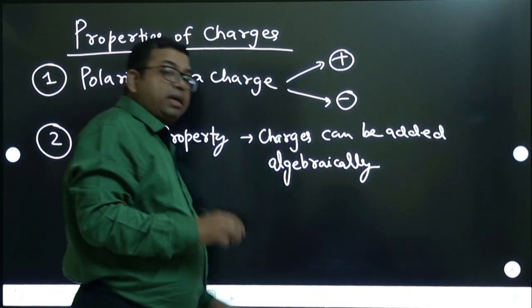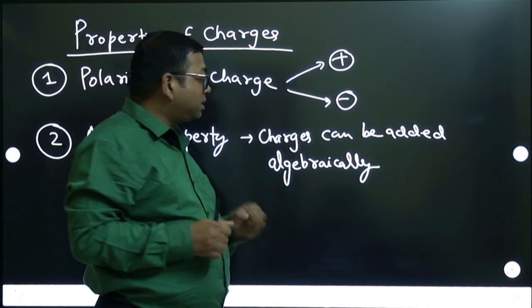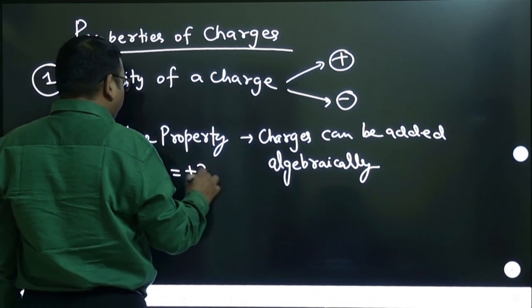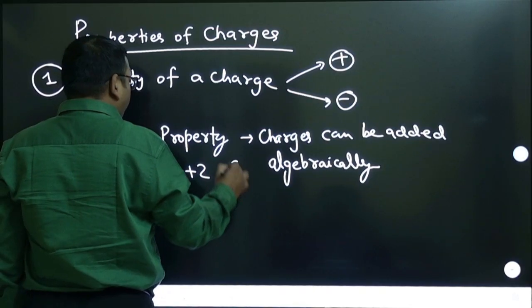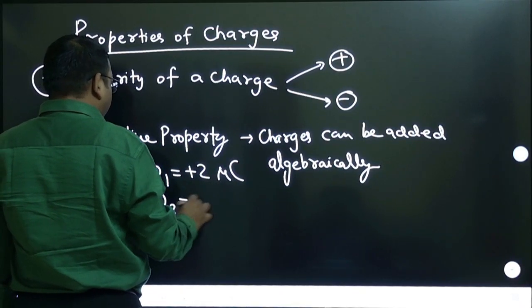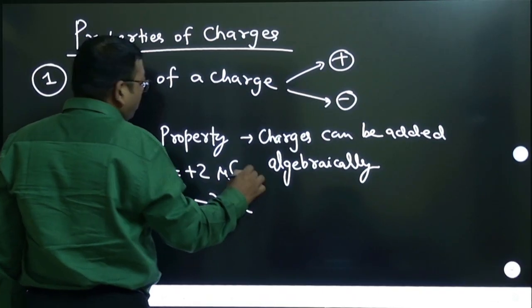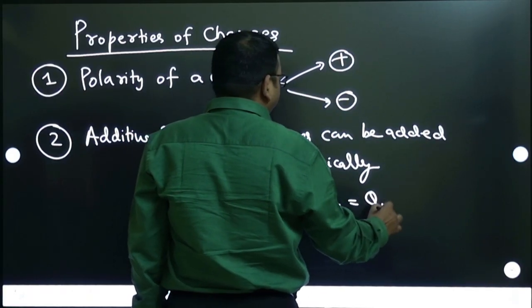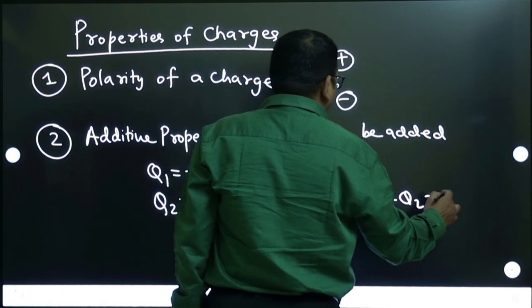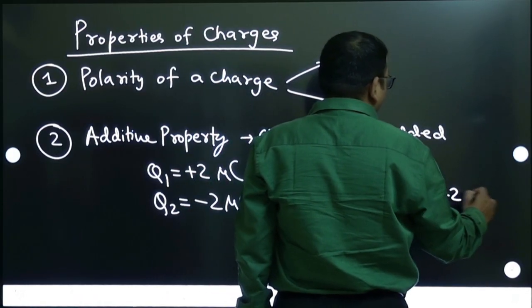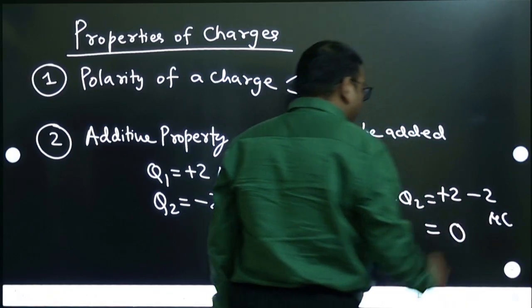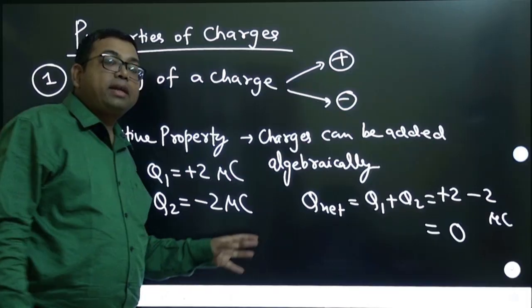We can add charges like numbers with proper sign. For example, there is a charge Q1 as plus 2 microcoulomb and another charge Q2 as minus 2 microcoulomb. If you take the net charge, it will be Q1 plus Q2, which will be plus 2 minus 2 microcoulomb, and it will become 0. Charges will be added like numbers.